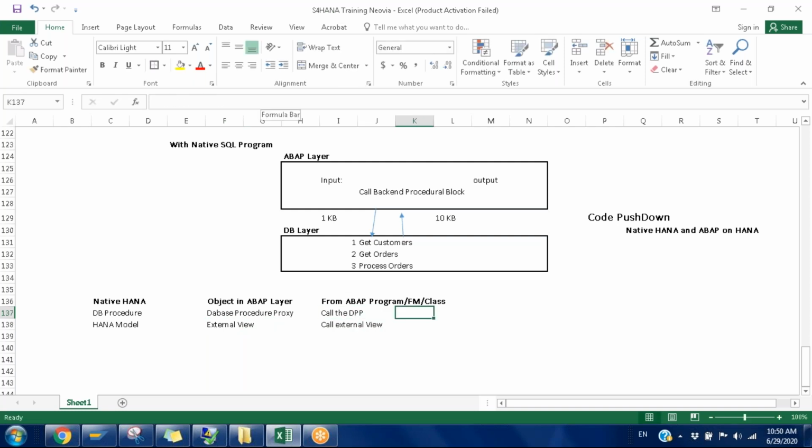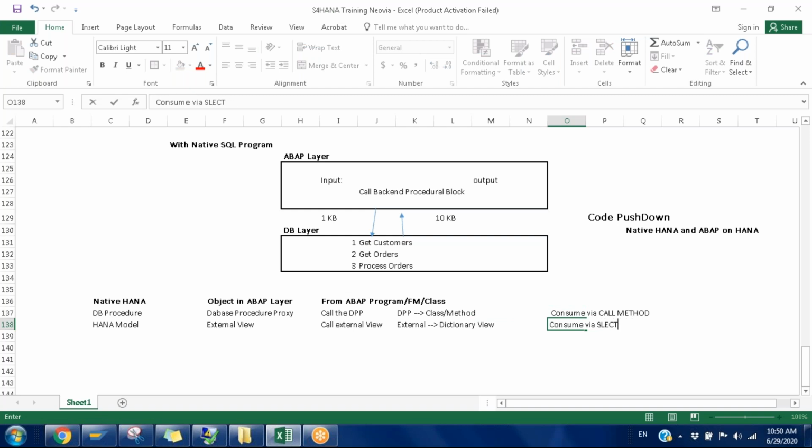A procedure proxy, the DBP, is nothing but one class method. That's it. And what is an external view? An external view is nothing but one dictionary object. That's it. So how to consume this? For the procedure proxy, consume it via call method. For the external view, consume it via a select statement, select star from that database view. That's it.